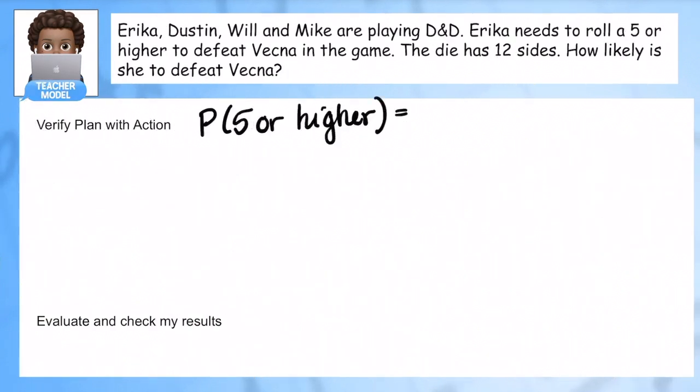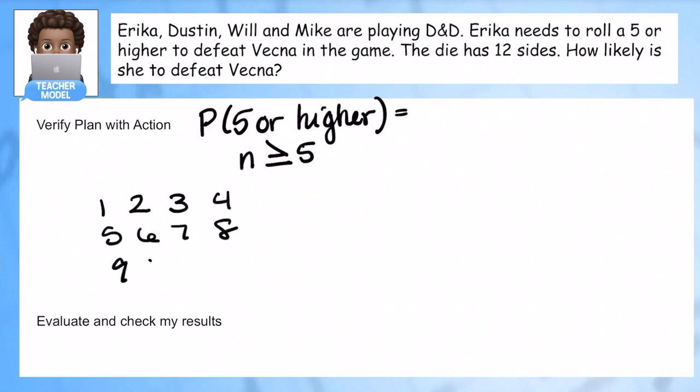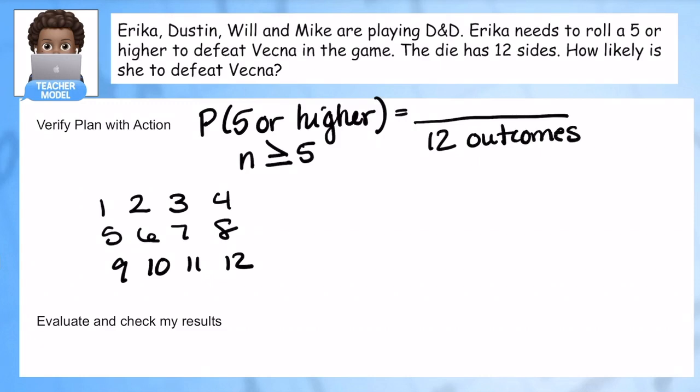So we want to know the probability that Erica will roll a 5 or higher. Just so we can see what we're talking about, we want any number as long as it is greater than or equal to 5. That's what we're really looking for. So since it's a 12-sided die, let's think of all those outcomes. And there are 12 of them. There are 12 outcomes. All different things can happen.